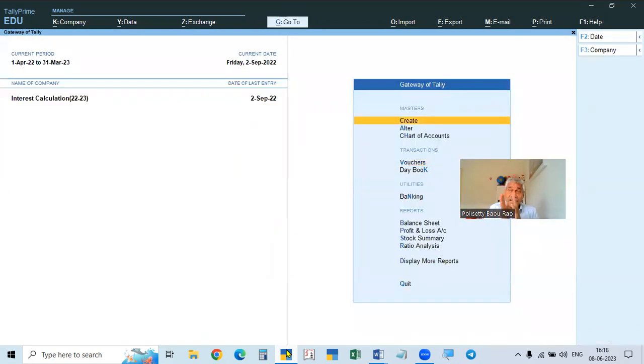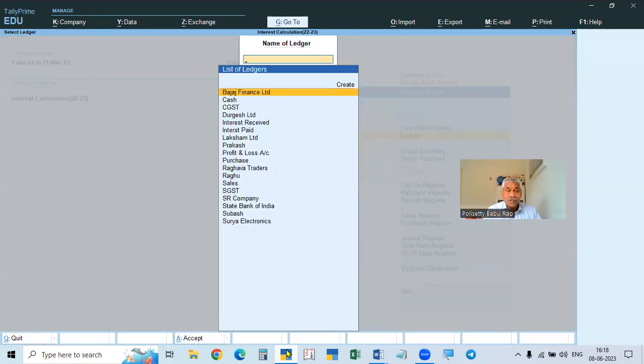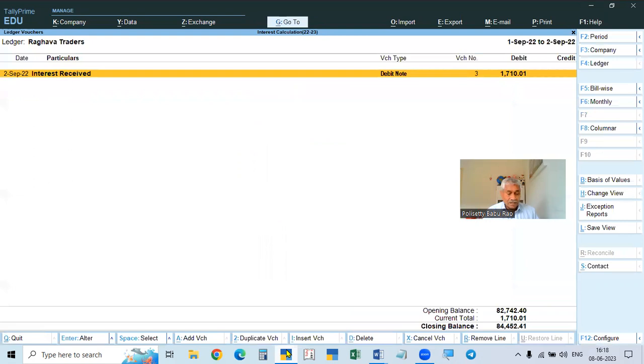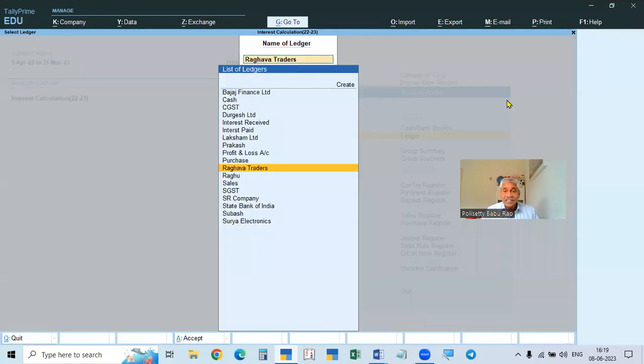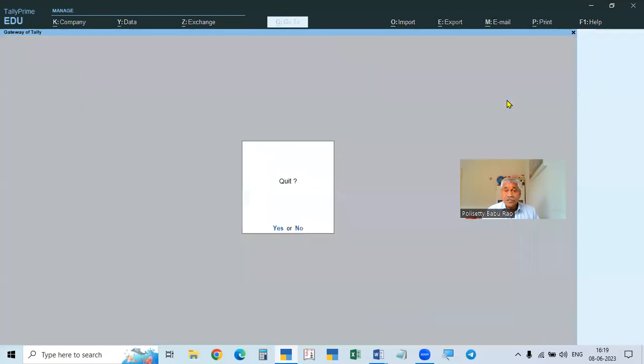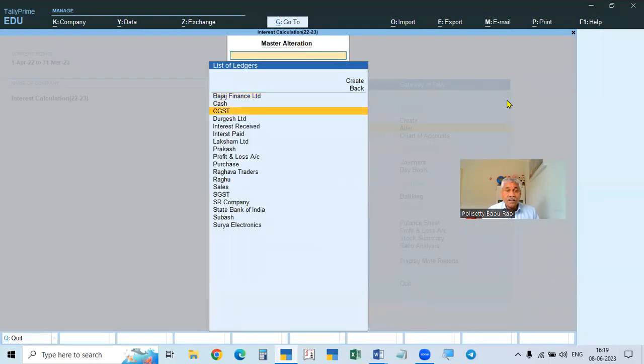When we are transferring, we have to choose simple or compound. If you do compound, next month the interest will be added to the principal. If you do simple, it will not be added. Now we go to Raghava Traders. See here, the first month is the same, then it increases for the full month. That is compound interest, and next month it increases again, because compound interest means interest is added to the principal, so it keeps increasing. This is how we do it. So here we completed how to calculate the interest.